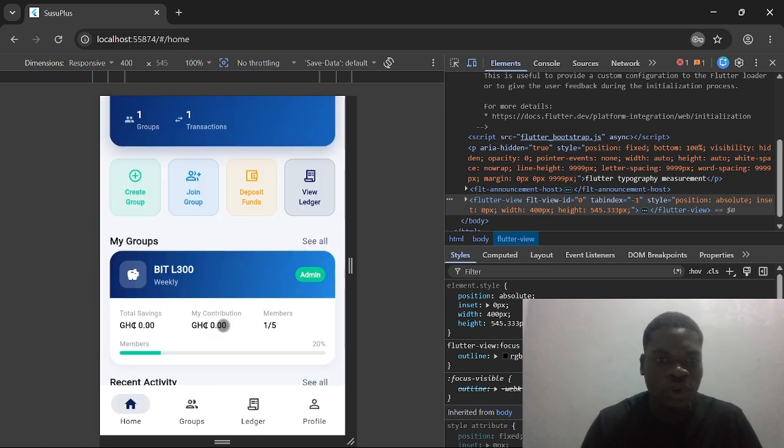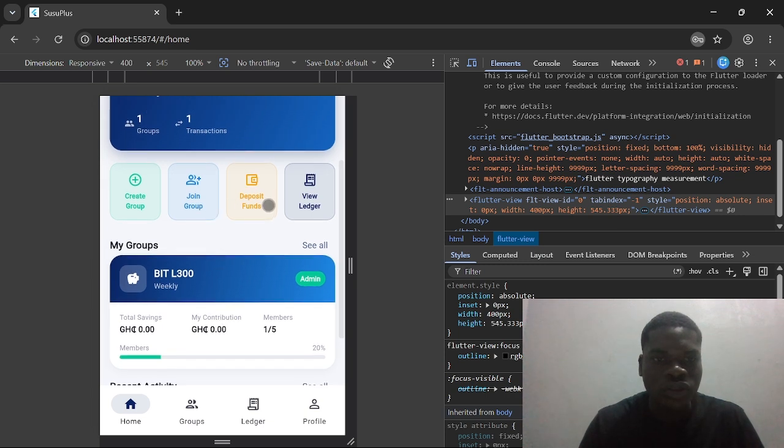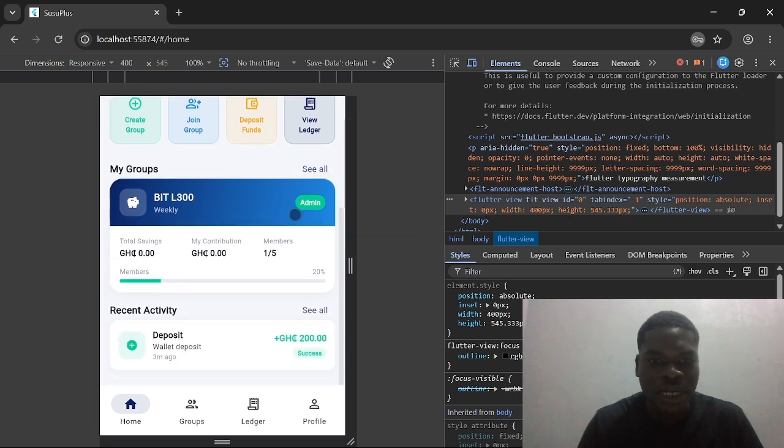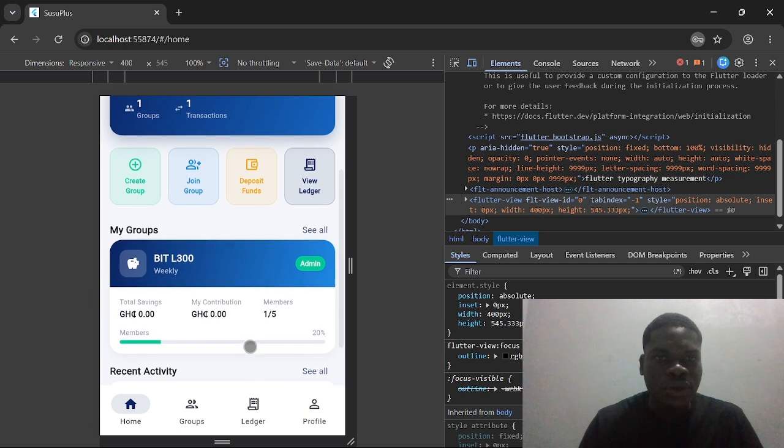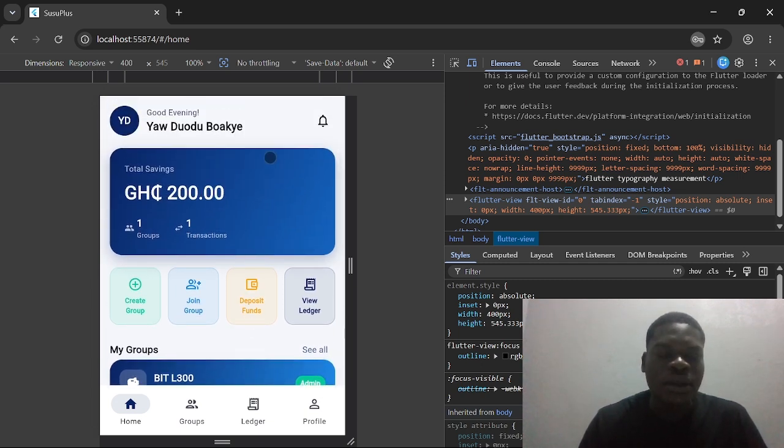So let's move on. Here you can also view the ledger, and I've talked about that already. Our app also has a notification button here. Let's say it automates the payment, the notification will show here. Anytime you do a deposit, it will show here.